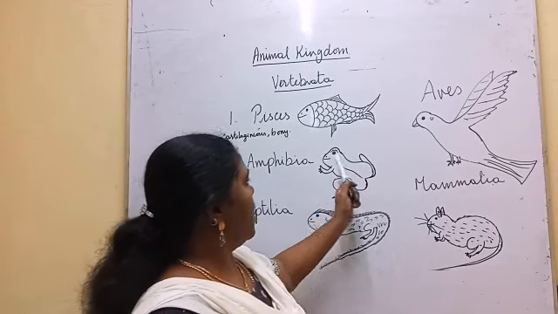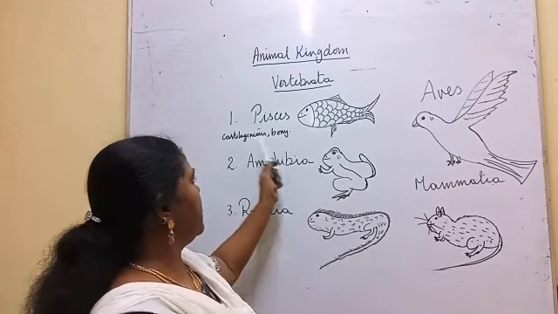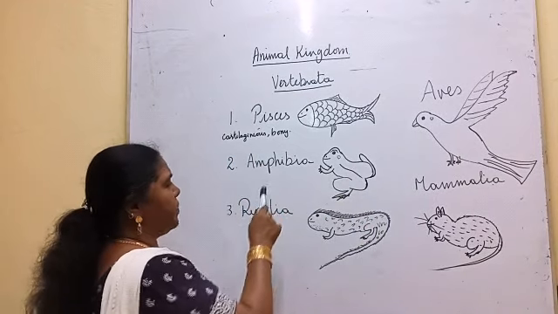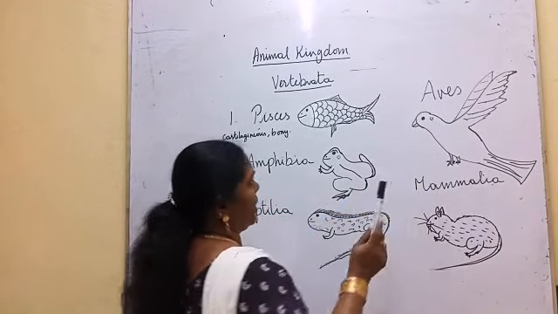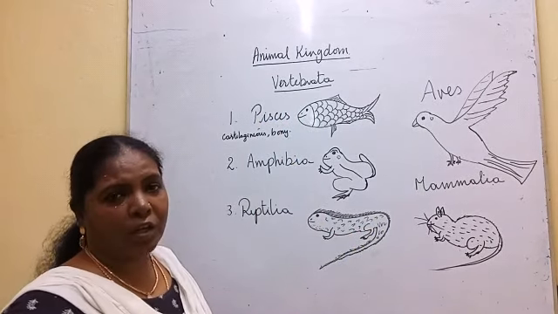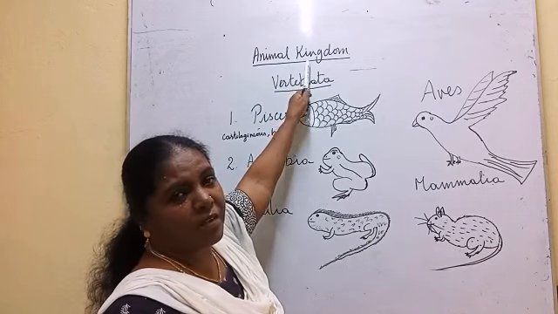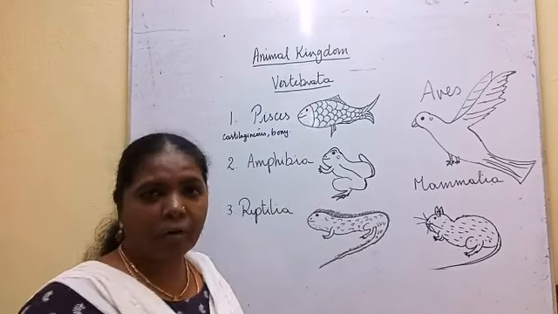So all with these different characteristic features, they are kept under different classes: Pisces, Amphibia, Reptilia, Aves and Mammalia. Like this, they have divided vertebrata into different classes. With this, we are finishing animal kingdom, classification of animal kingdom.